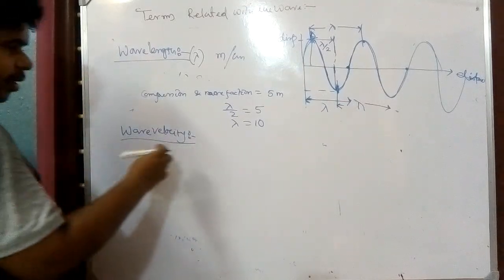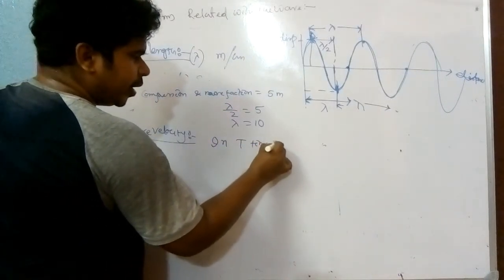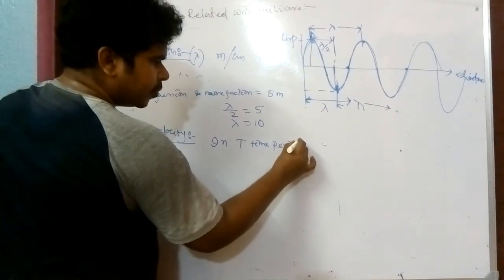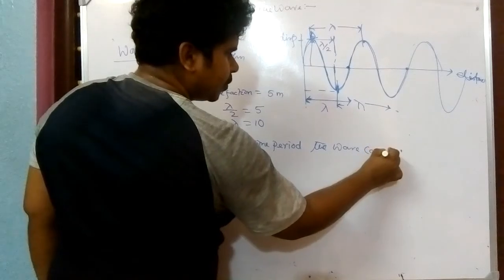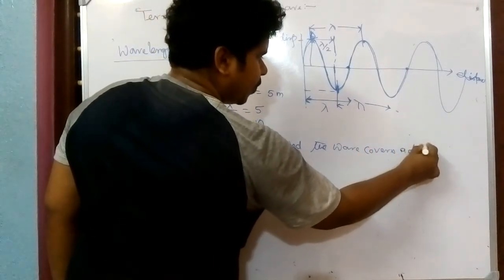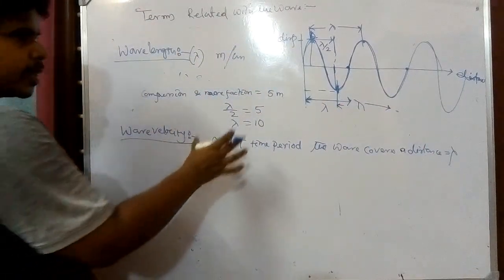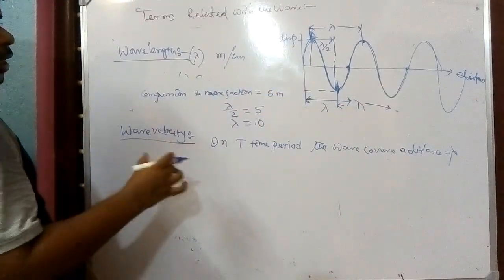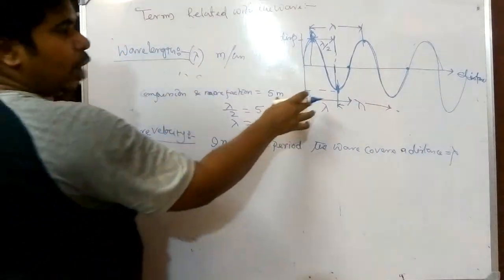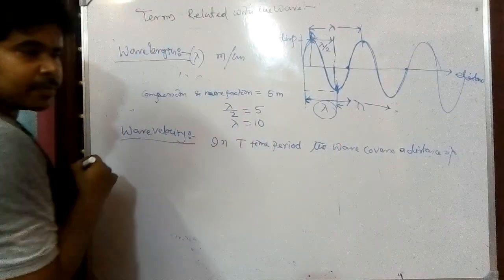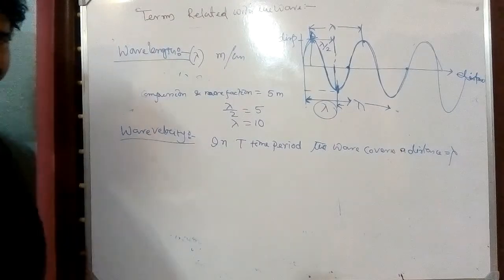So we can say that in time period T, the wave covers a distance equal to lambda, because T is the time period, and time period means the time to complete one wave, and when one wave is completed, the distance covered is lambda.